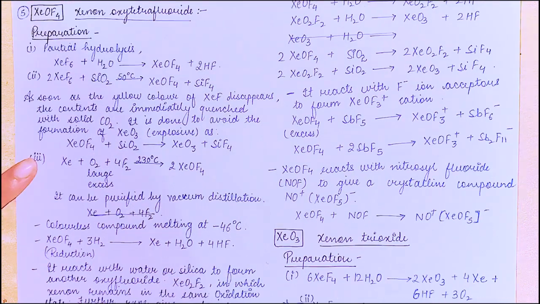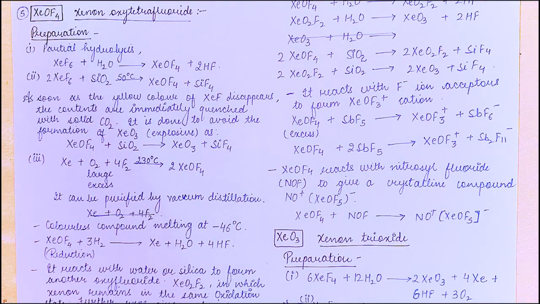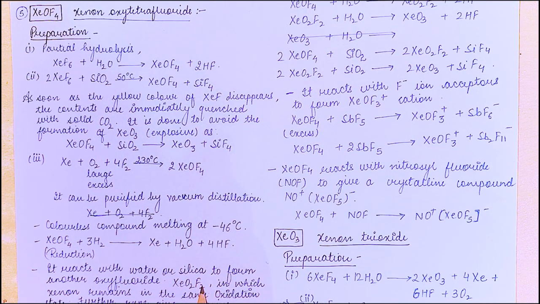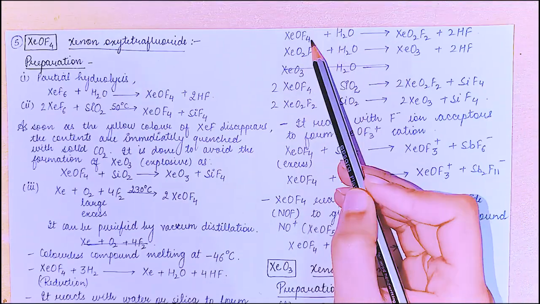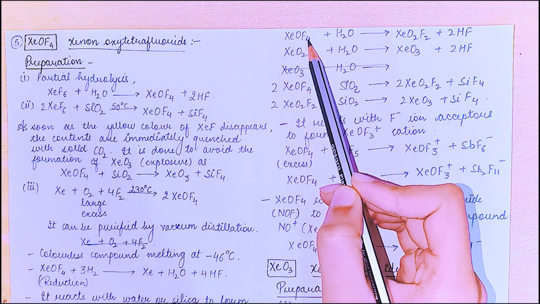Right. Next, it is a colorless compound. Melting point is minus 46 degrees Celsius. It undergoes reduction on reaction with hydrogen to form xenon. It reacts with water or silica to form another oxyfluoride, XeO2F2. So you can see that in XeOF4 there are 4 fluorines.